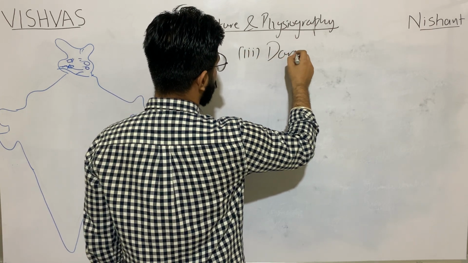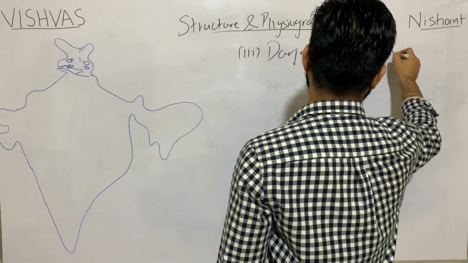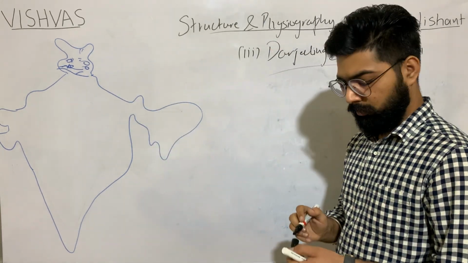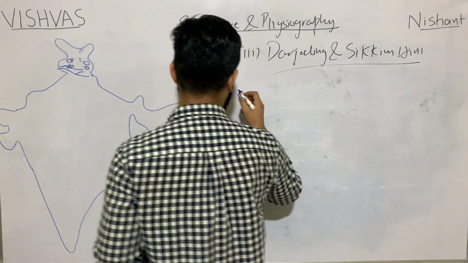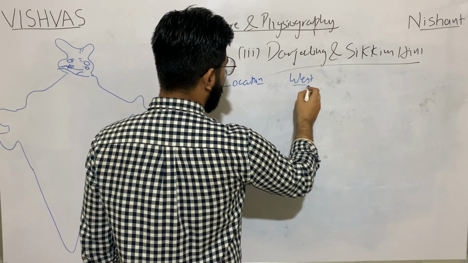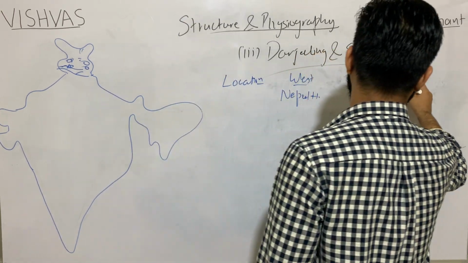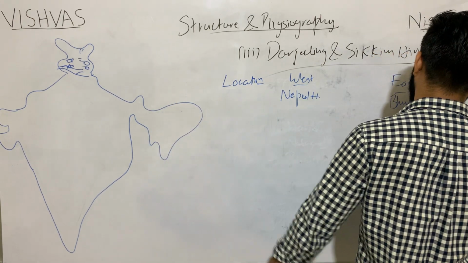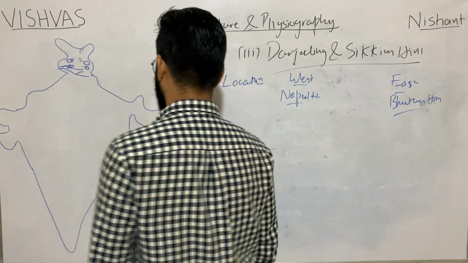Third we have Darjeeling and Sikkim Himalayas, this region. Now if I'm talking about this region, then what will be the location? On the west we will have Nepal Himalayas, and on the east we will have Bhutan Himalayas. Nepal Himalayas, Bhutan Himalayas.